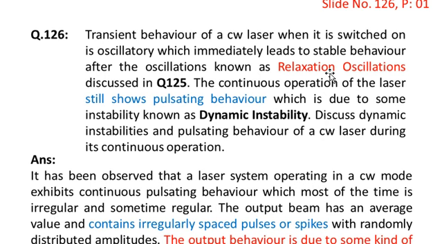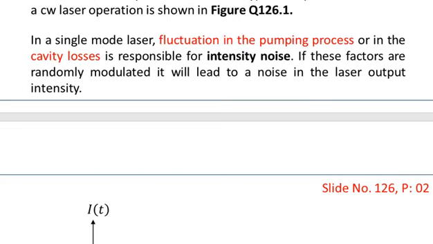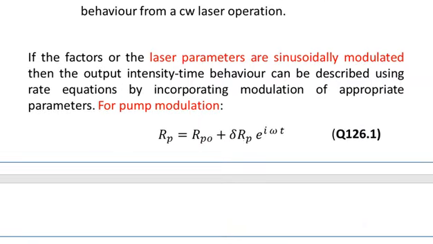After some time these relaxation oscillations vanish and the laser becomes stable. When the laser achieves stability, the pump rate is referred to as Rp0, the pump rate at steady state operation. The subscript 0 stands for steady state operation.